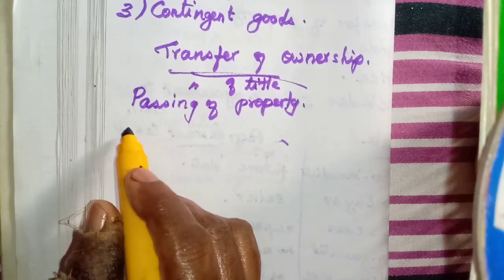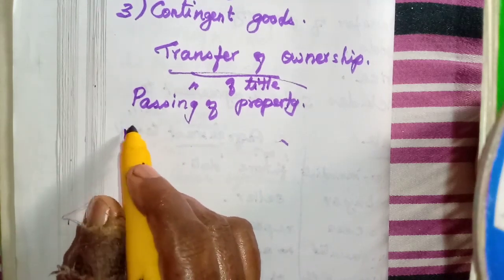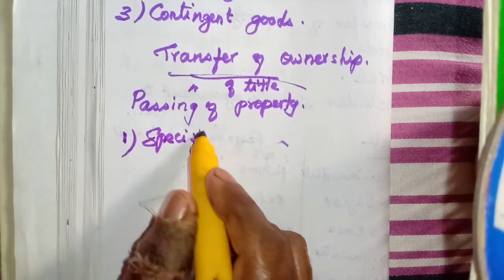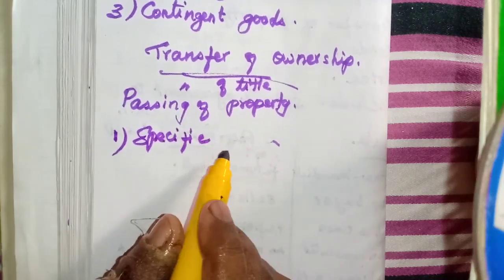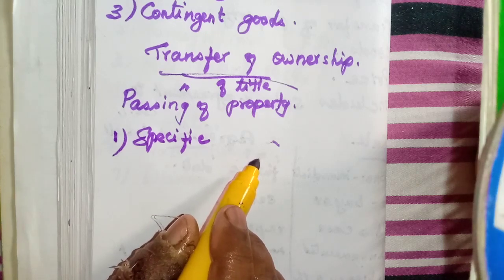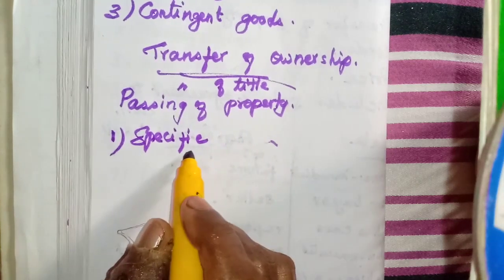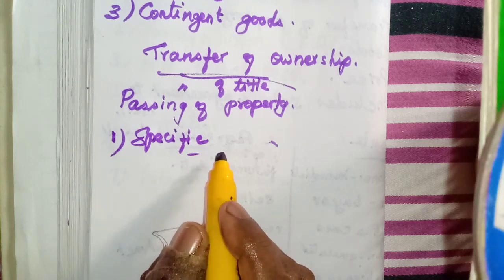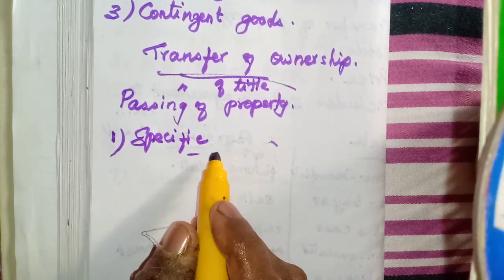For the specific goods, we know what specific goods are. We have selected them, isn't it? That is called specific goods. So the ownership is transferred at the time of payment of the price.